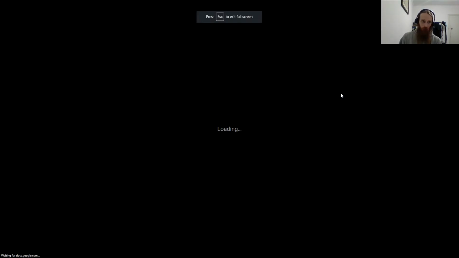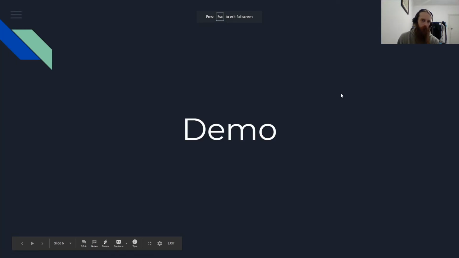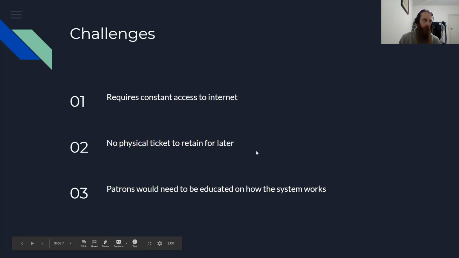So as far as potential issues with this app goes, because the tickets do need to constantly refresh with the backend, it does require constant access to the internet. So this could be an issue if you're at a festival in the middle of the desert, for instance, where you don't have internet access. But you can maybe get around this by hosting all of the tickets in a local database or something like that. Another problem is that because it's all digital, you don't get any physical tickets. So this might be an issue if people like to retain their tickets as a memento for later.